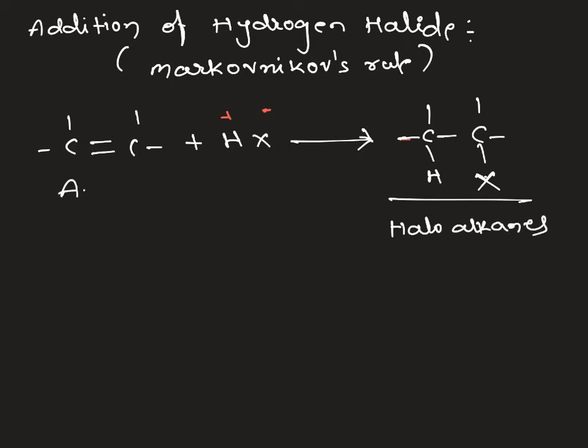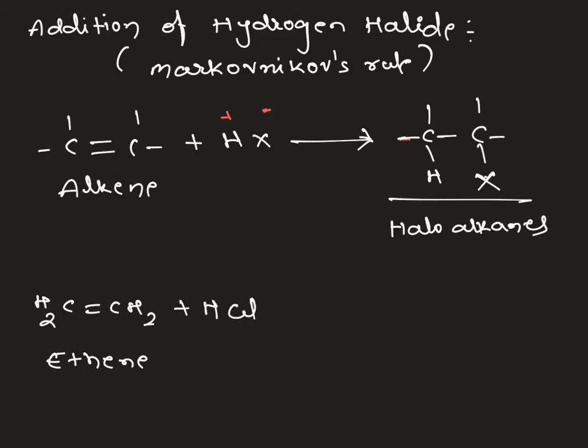When we take an alkene, for example ethene, if we add HCl, hydrogen chloride, what product do we get? H plus, Cl minus.